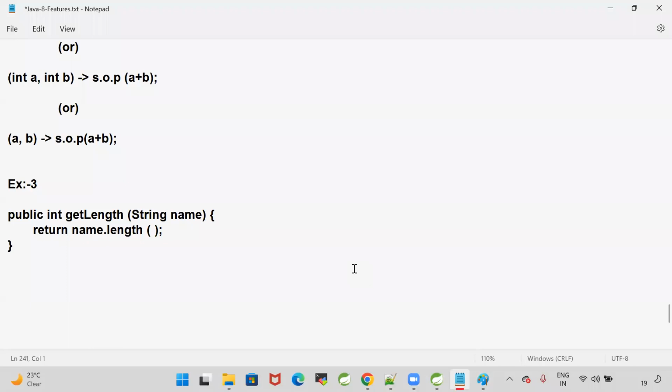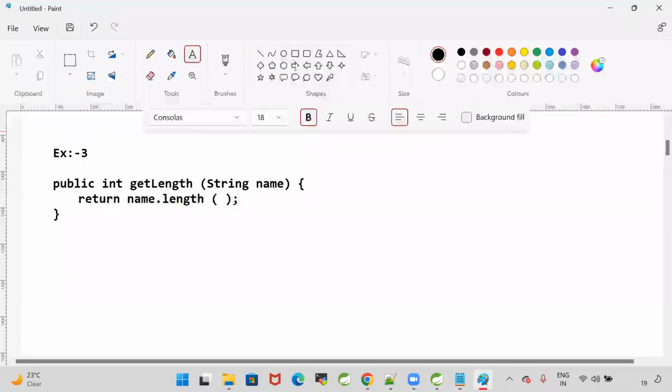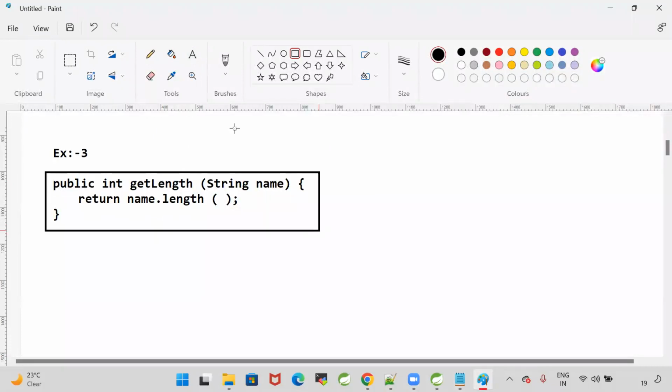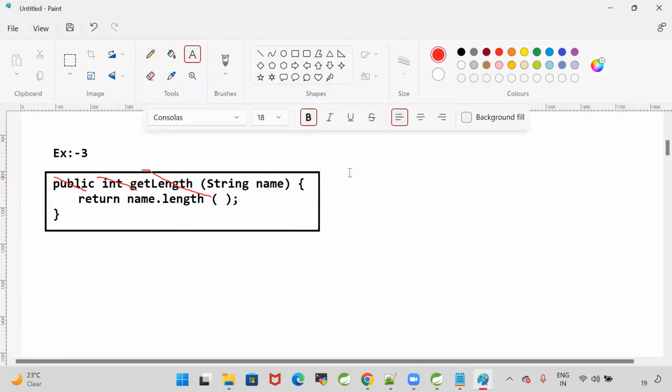Are you guys able to write the lambda for this method? Now see how to write the lambda expression for this get length method. As we discussed, lambda means no name, no modifier, no return type. So can I remove the name? Yes. Can I remove the return type? Yes. Can I remove the modifier? Yes.